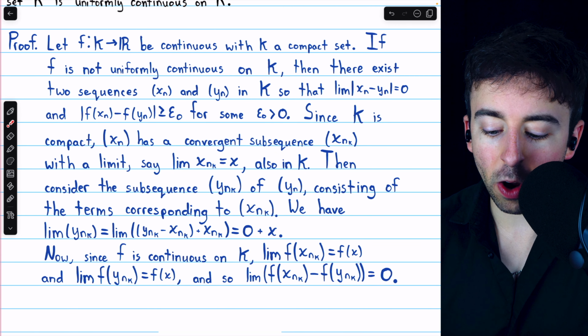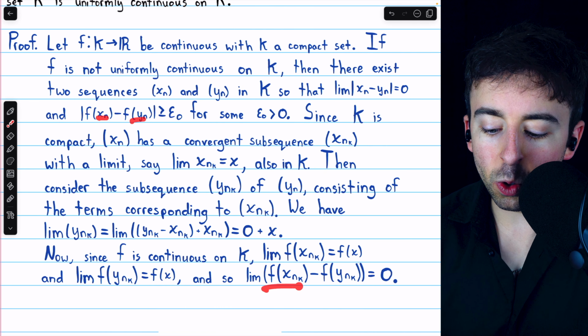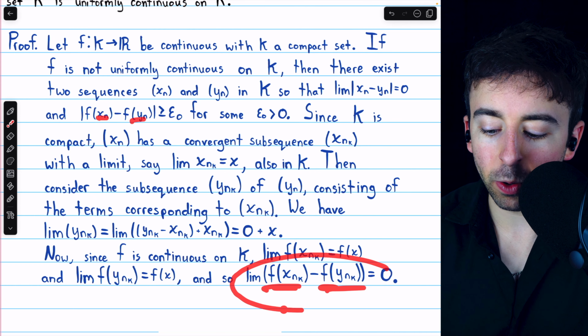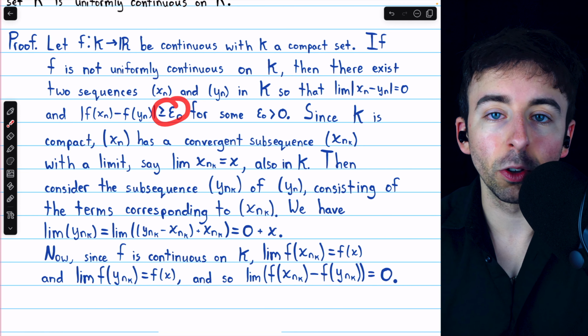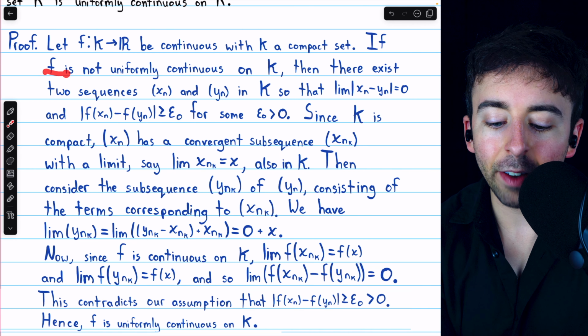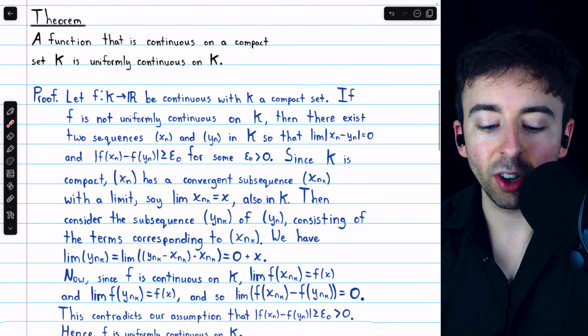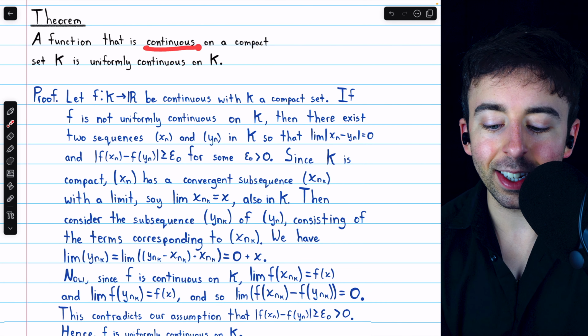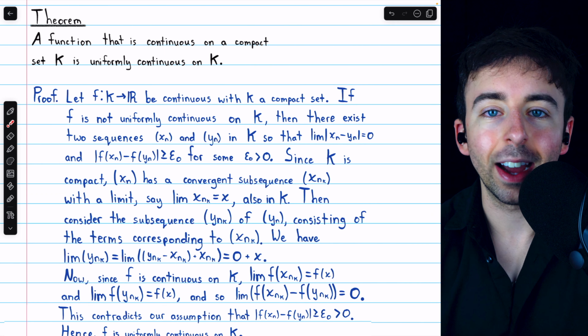But we've just shown that there are subsequences of xn and yn whose images actually approach 0, so they in fact do not maintain some particular positive distance between them. This contradiction establishes that f must in fact have been uniformly continuous all along, and so indeed, a function that is continuous on a compact set is uniformly continuous on that compact set.